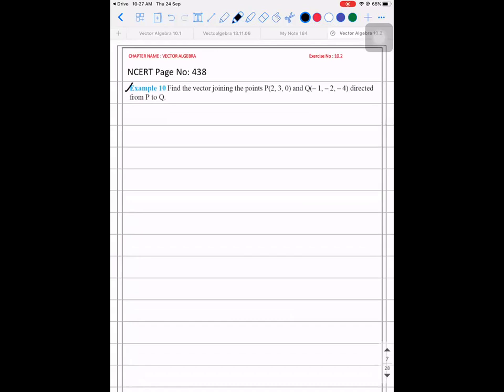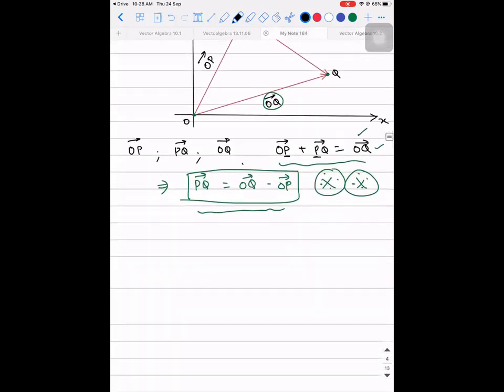Find the unit vector joining the points P, Q directed from P to Q. So did you understand the question? There are 2 points P and Q in a 3-dimensional space, right? Directed from P to Q means what is the name of the vector? PQ. So what are they asking? Find the vector joining the points. So PQ vector is equal to, this is given, right? Point P is given as 2, 3, 0 and Q as -1, -2, -4.